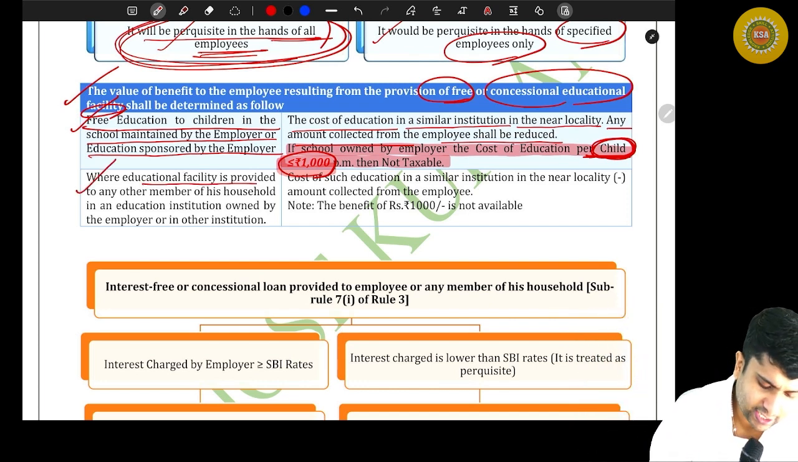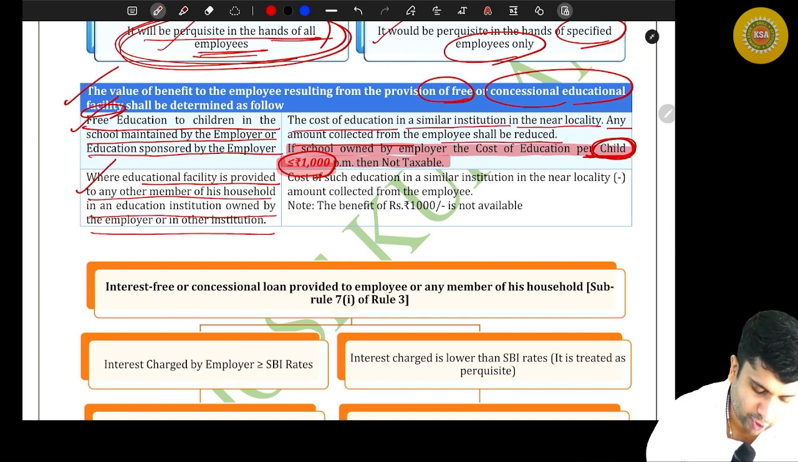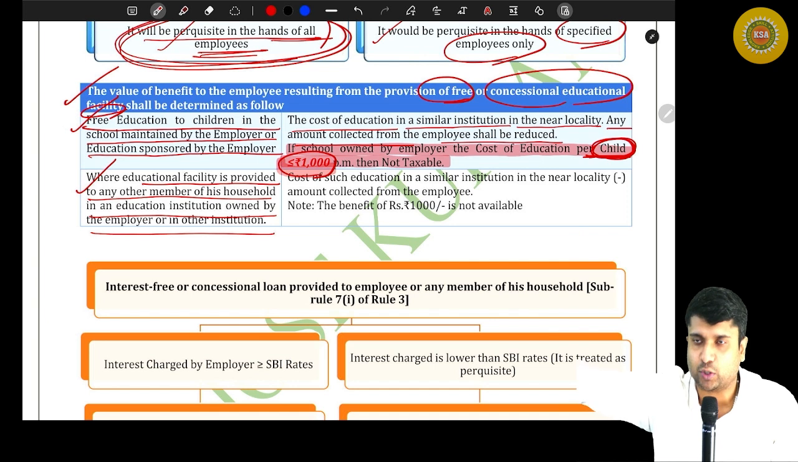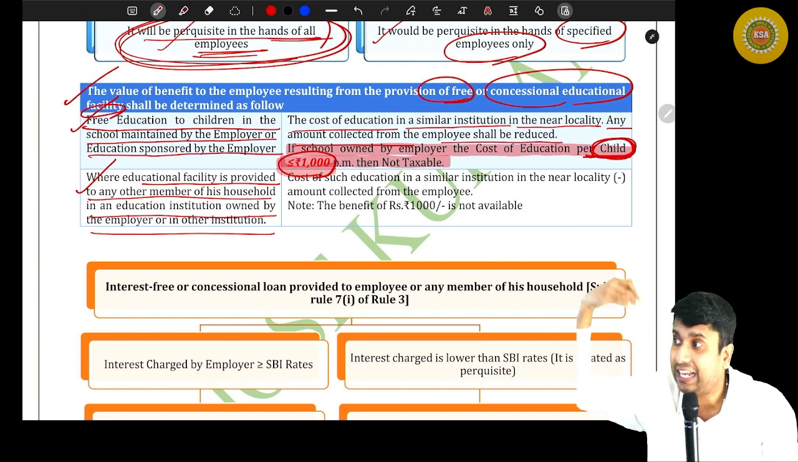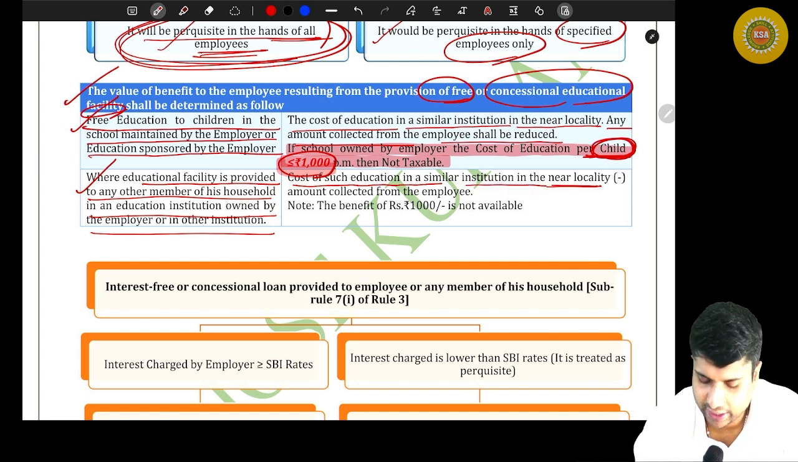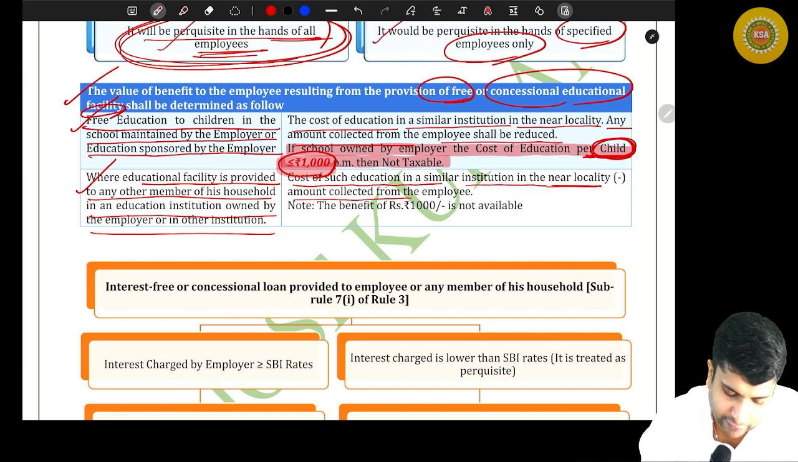Where educational facility is provided to any other member of his household in an educational institution owned by the employer or in another institution. For example, your children are studying in some other school and the employer sponsors that expenditure. Then the taxable value will be the cost of such education in a similar institution in the nearby locality minus the amount collected from the employee. Note: the benefit of 1000 is not available.